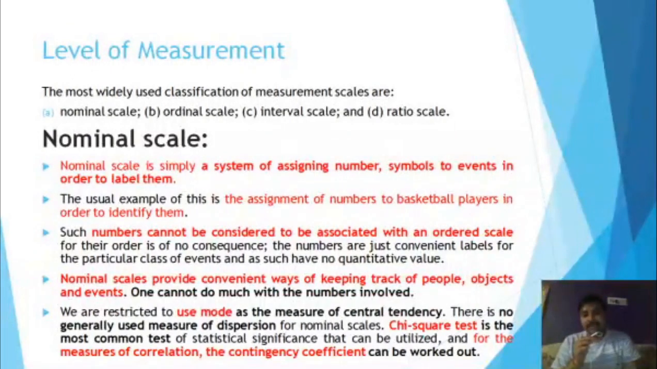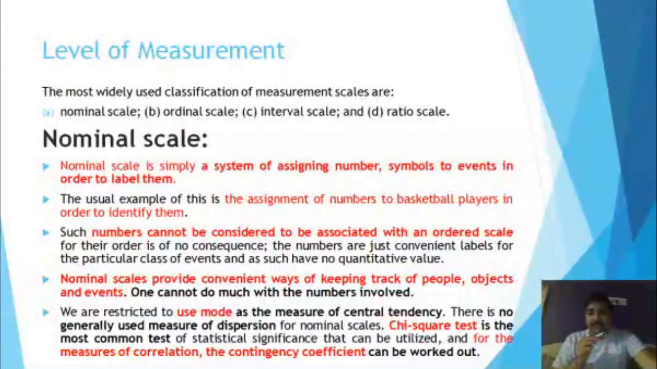Now in the nominal scale, the numbers we give are only for keeping track of people, objects or events. We cannot do much more with these numbers. If we talk about statistical techniques that we can apply on nominal scales, it can be the mode as the measure of central tendency. We cannot apply mean and median on the nominal scale. There is no generally used measure of dispersion for these scales.